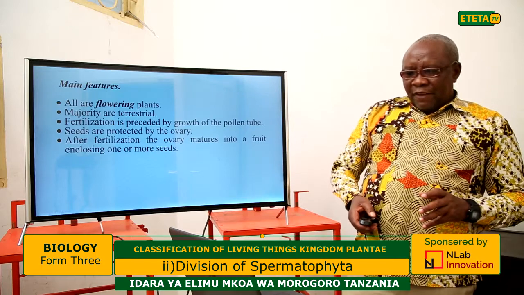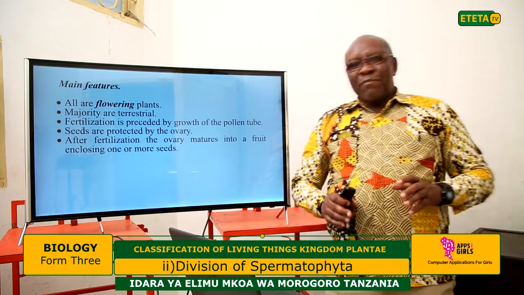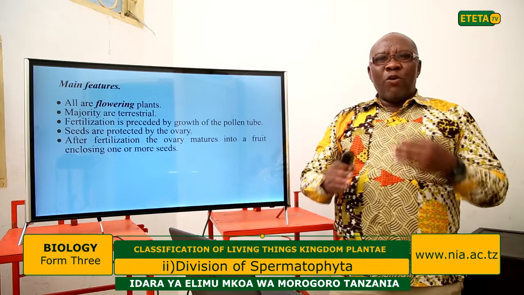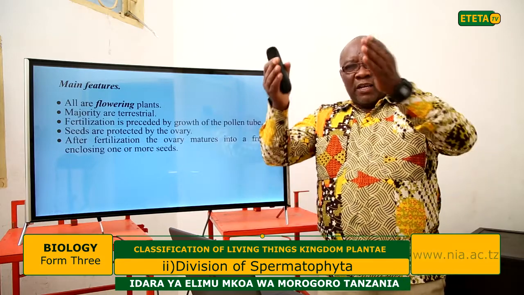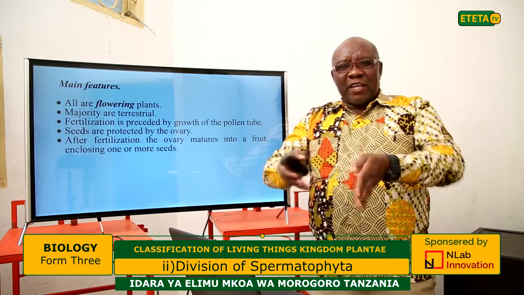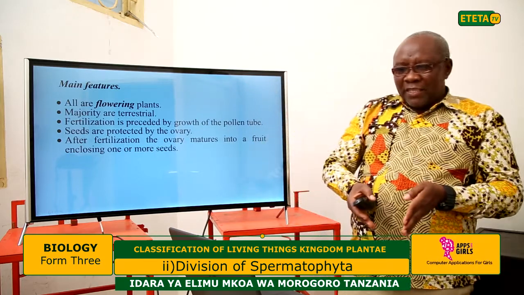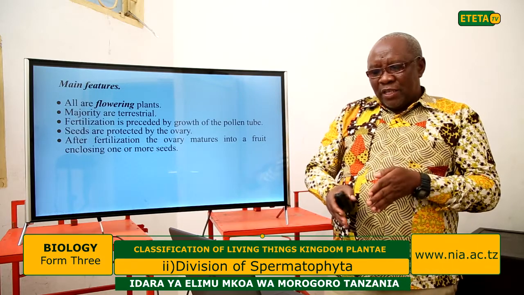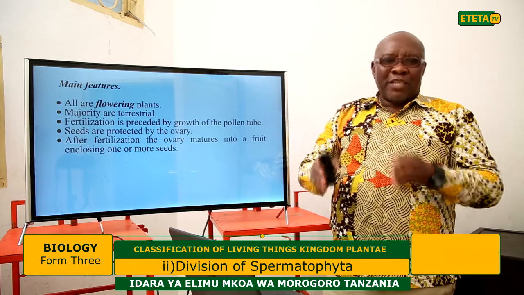After fertilization, the ovary matures. When these plants undergo fertilization, the gametes pass through the pollen tubes and fertilization takes place. They share in common that the ovary matures into a fruit enclosing one or more seeds.